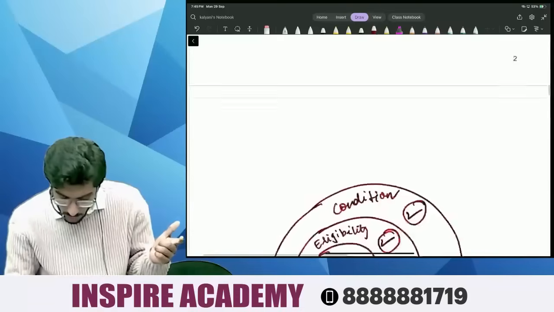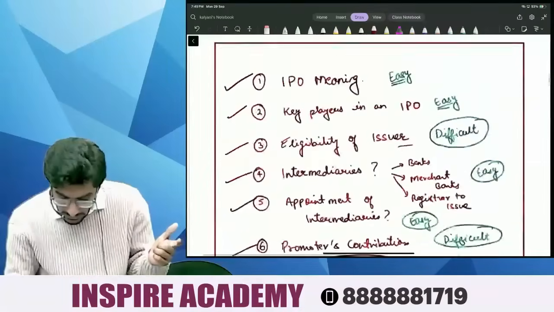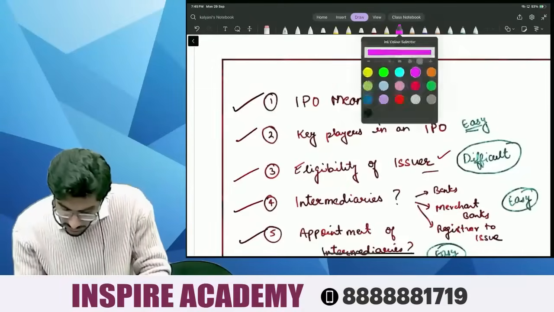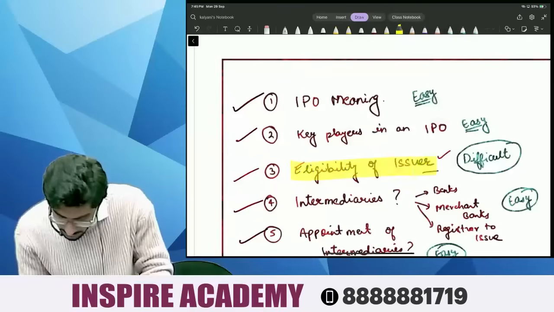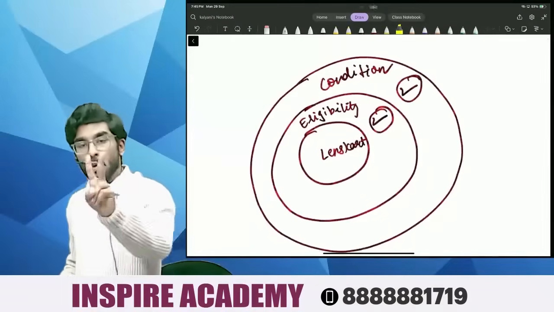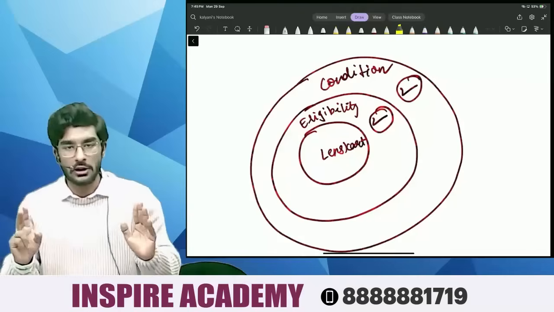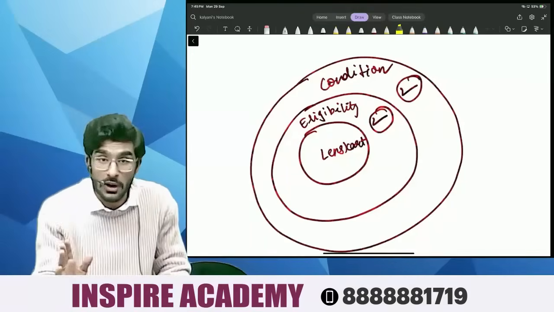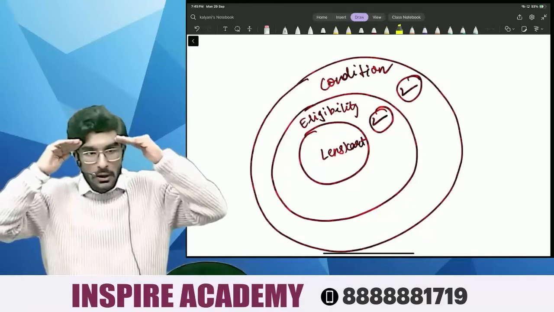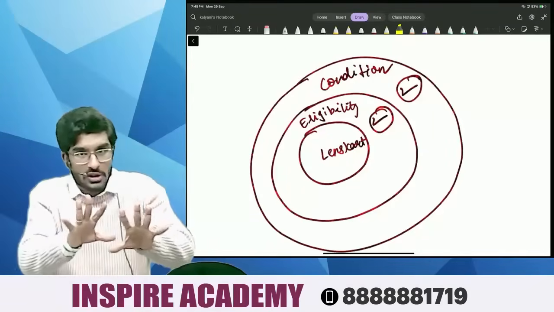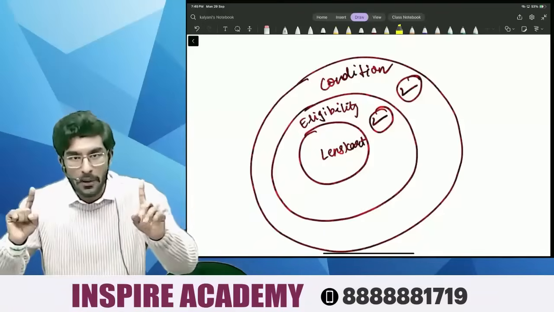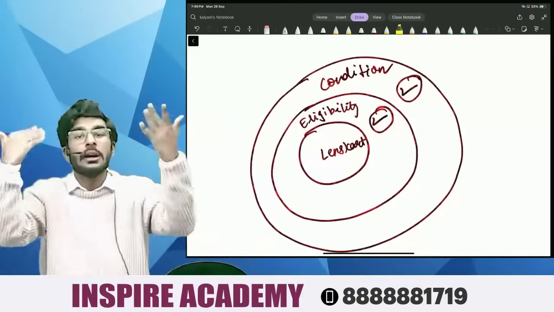Now, people, let's understand the third topic, that is eligibility of an issuer. Okay. So, people, there are two sets of conditions for a company to go for an IPO. There are how many sets of conditions? There are two sets of conditions for a company to go for an IPO. Number one is, first of all, company should comply with the basic conditions to even think about an IPO.